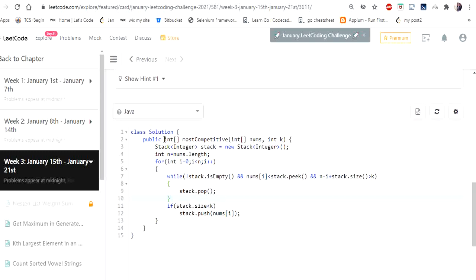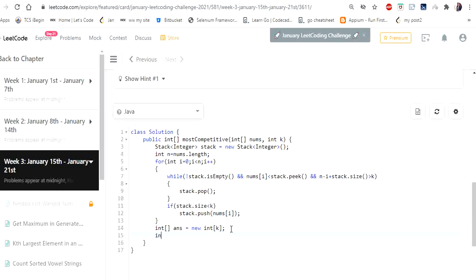We have to return our output in array form. So we're just going to convert the stack into an array and return. So the following code is simply for changing the stack to an array. So I'm declaring an integer array of size k because we are going to just add the elements of the size k subsequence and send it.